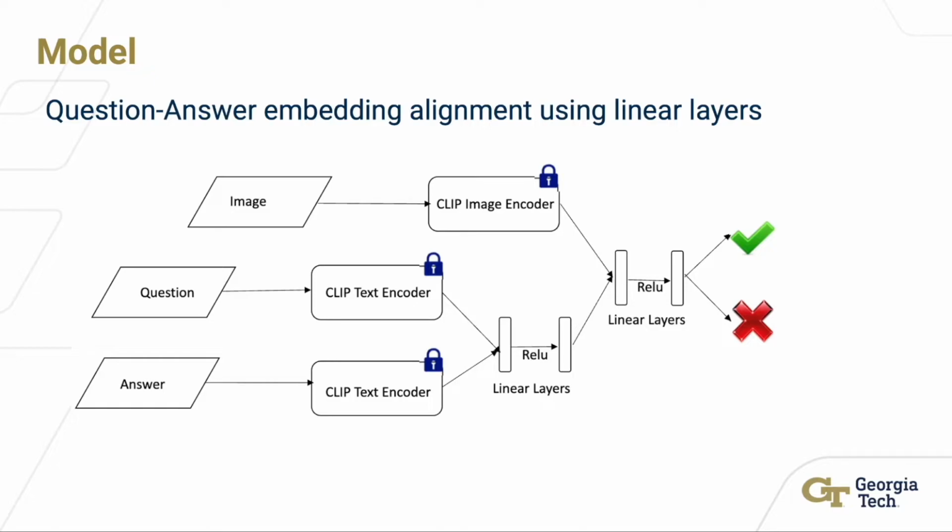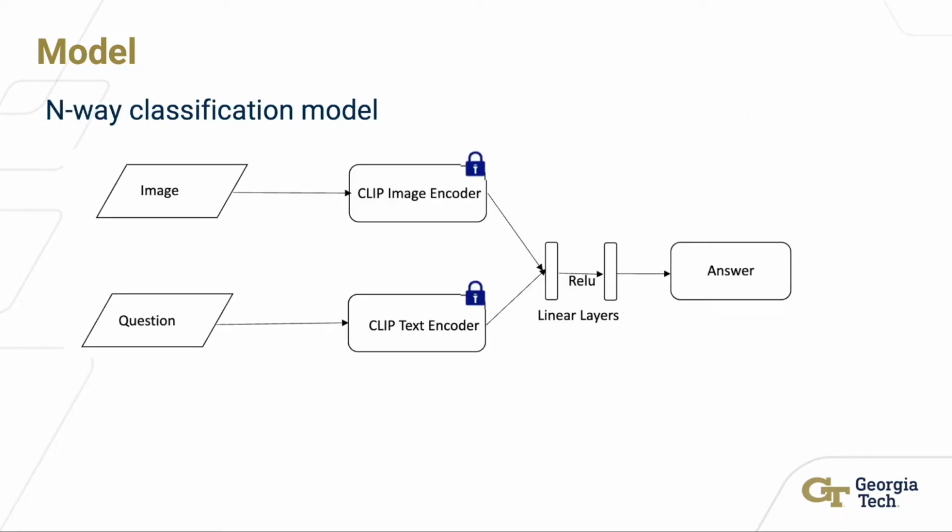The intuition behind using an additional linear layer is that it will allow us to learn a joint representation space for QA and image for VQA. As a simple upper bound, we set up a vanilla n-way classification baseline using frozen CLIP representations.